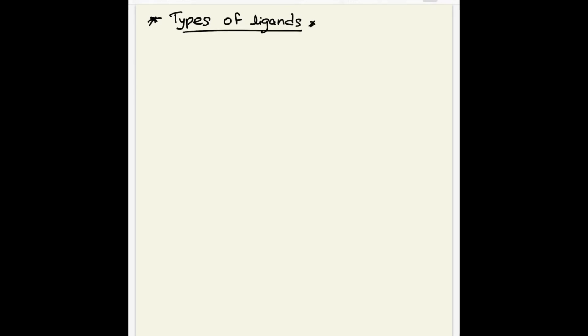Okay, next point we can see the types of ligands. Ligands are classified on the basis of point of attachment, and they are classified into two major types.